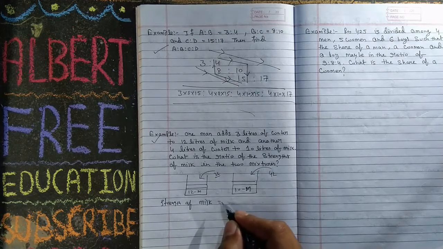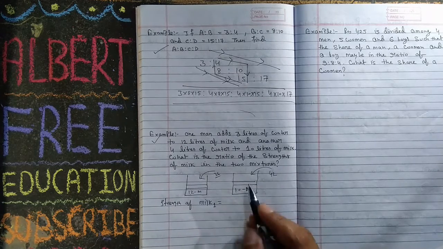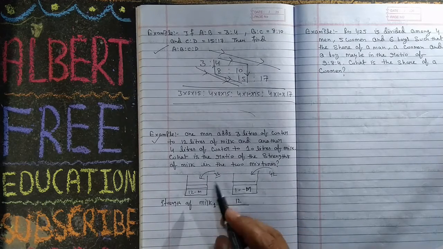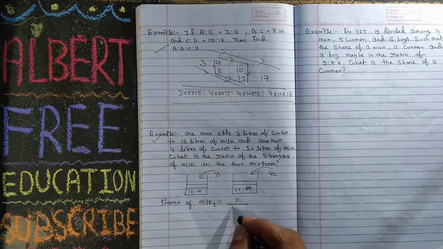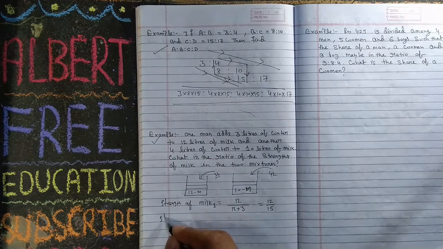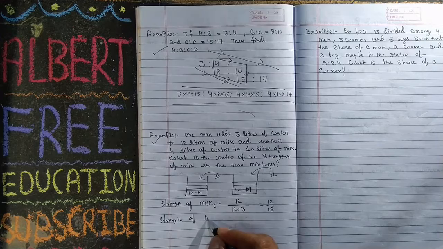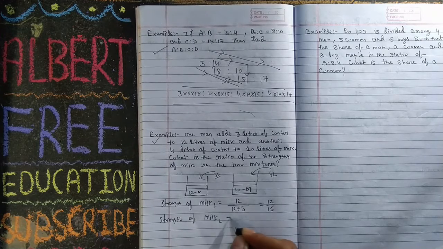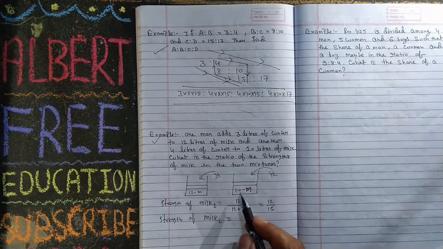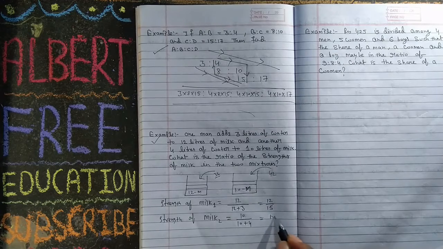Strength of milk in the first is milk upon milk plus water, which is 12 upon 12 plus 3, that is 12 upon 15. Then the strength of milk in the second is 10 upon milk plus water, 10 plus 4, that is 10 upon 14.